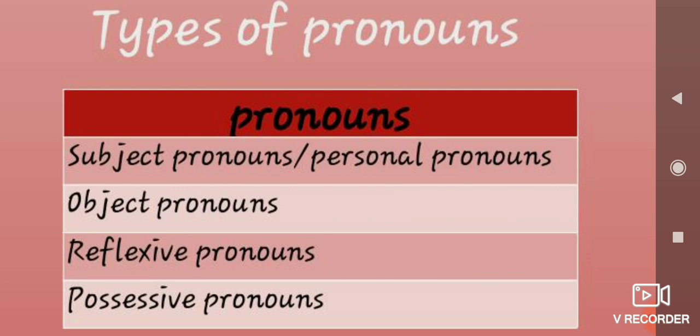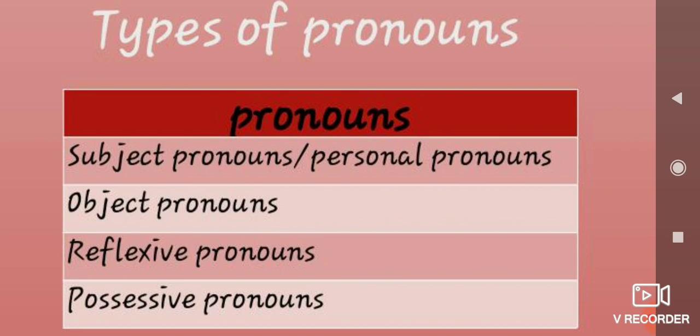The second one is object pronouns. The third one, reflexive pronouns. You pronounce it along with me so that it would be easy for you. Reflexive pronouns. And last class we have seen adjectives, right? In that we have seen possessive adjectives. So here, possessive pronouns. I'll tell you the difference. So forget about the remaining 3. Just concentrate on the first one alone.